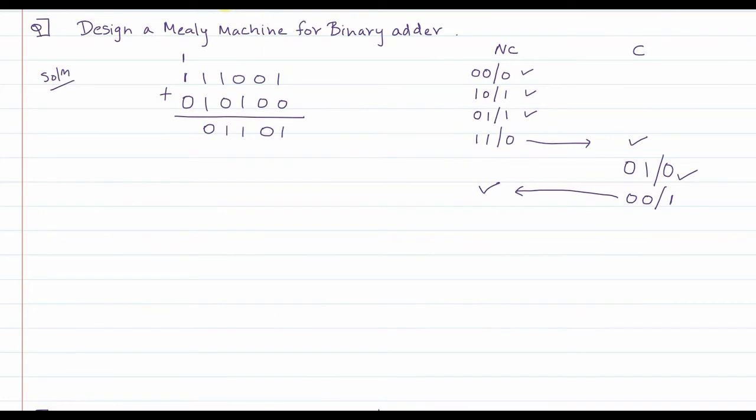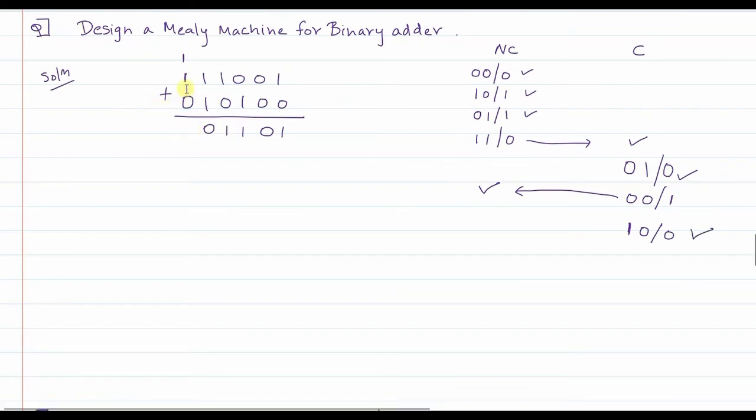Since after doing this addition the carry is already there, suppose you are in carry state, that means there is already one carry. In carry state, if the first input is 1 and the second input is 0, what will happen? What is the result of this addition? The output will be 0, and from a carry state you will remain in carry state.